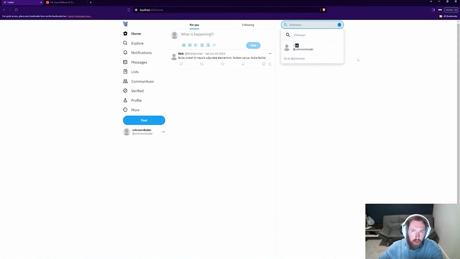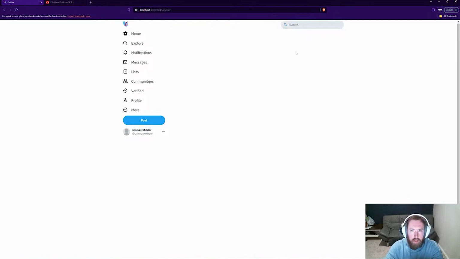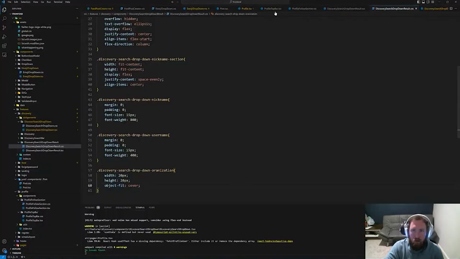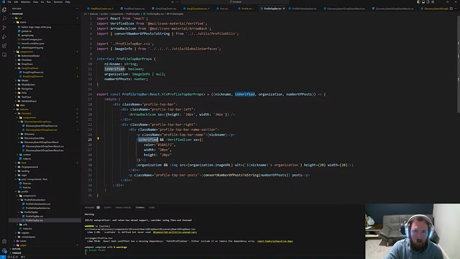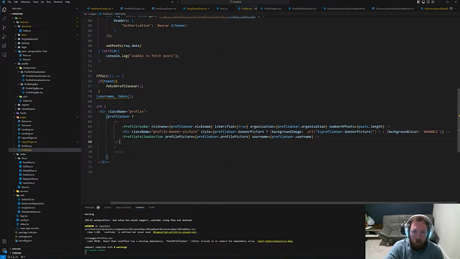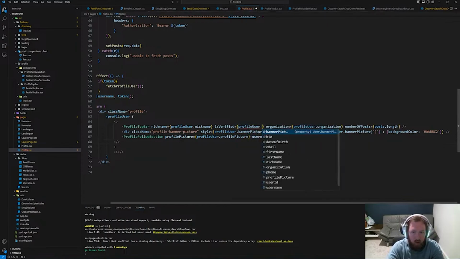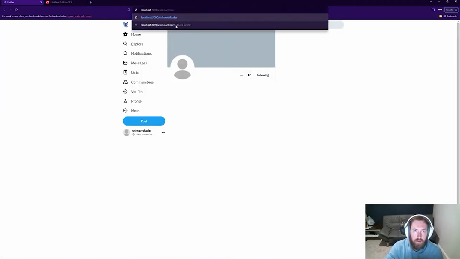That's probably fine. And I'm verified, so you can see. Now if we go back to like Rick, you can see he's not verified. He doesn't have that. So that looks good. And if we also go to profile, click on Rick's profile. So this is just automatically popping up still. So we need to figure out, let's go to the profile top bar. So I guess we're not setting it in profile. Is verified needs to be profile user dot is actually verified account.